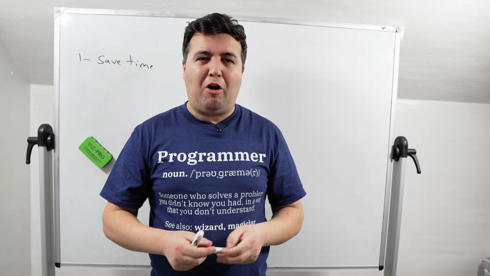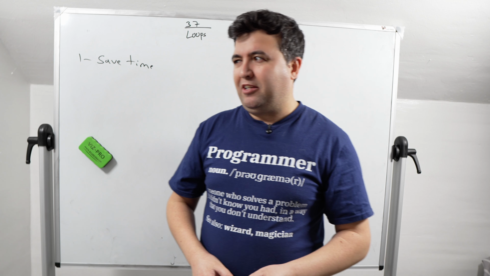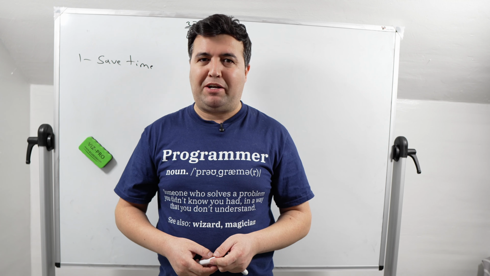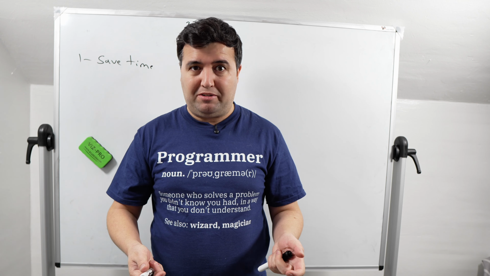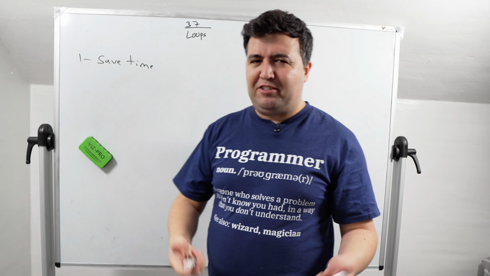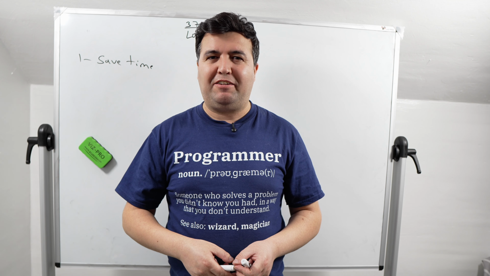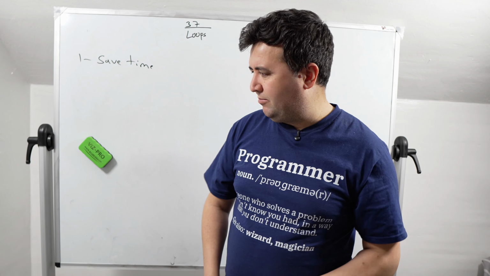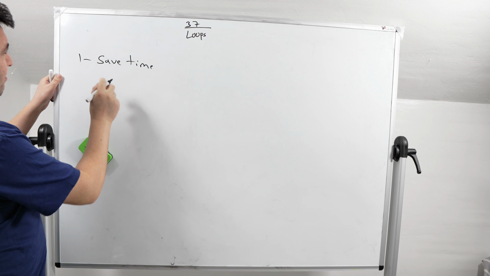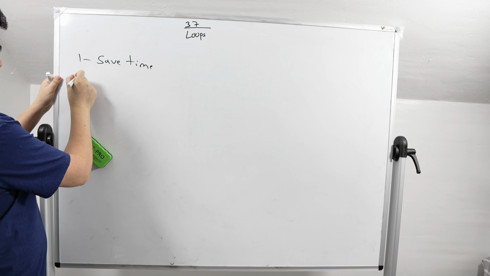But in a loop, we only write 3 statements and that's all. If you write cout 1,000 times, it takes at least 1, 2 or 3 hours. With a loop, it takes less than 5 minutes to write this code, like 3 lines of code. So one advantage of using loops is that it saves our time.